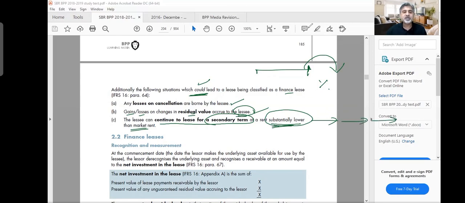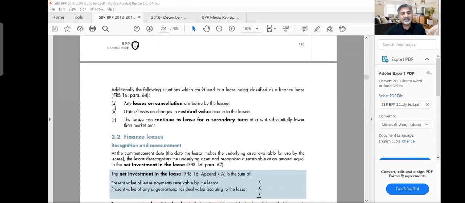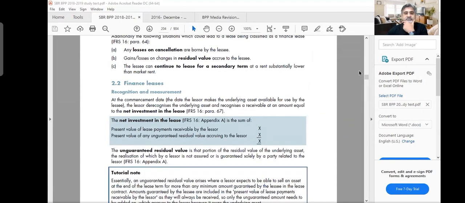All of these conditions, you can actually add all of them in one number. I would say A, B, C, D, E, F, and G. Don't put them separately. These are the 8 conditions. When you see these conditions, it is called a finance lease. If these criteria are not met, then all other leases are operating leases. This was the understanding. Now, in a finance lease, how do we do that?